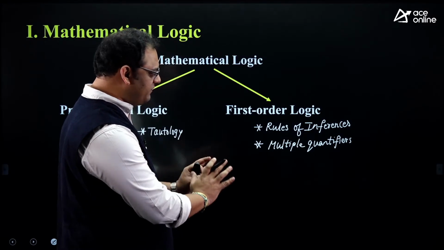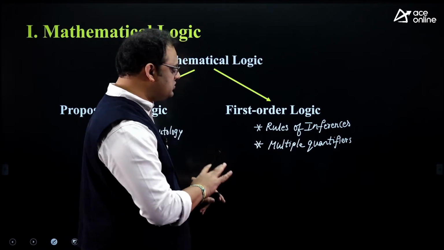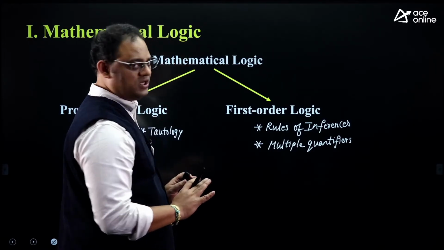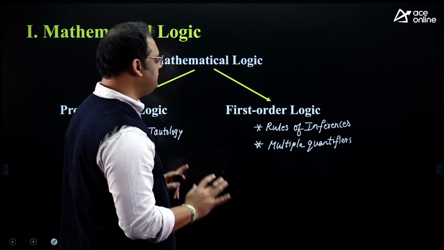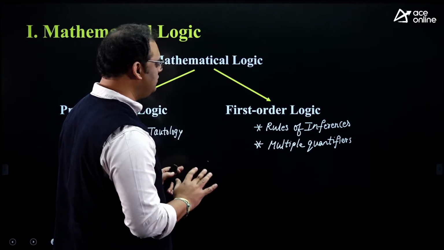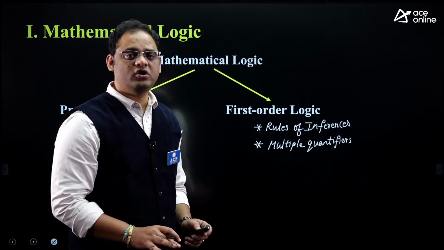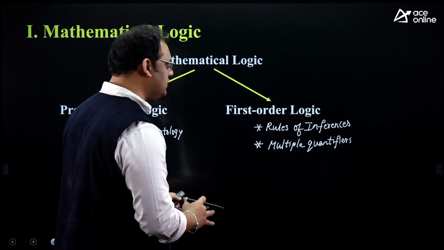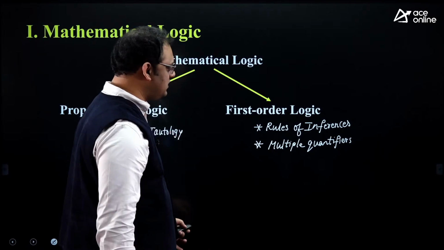So rules of inferences, multiple quantifiers, order of the quantifiers, such things you should take more care of. It doesn't mean that you leave the remaining topics. In your preparation strategy, we should be very careful about these topics. Whatever question came from this area, we should not at all leave, because it is a most expected, very frequent question, how can we leave this area.